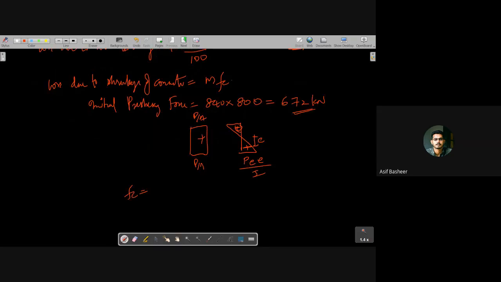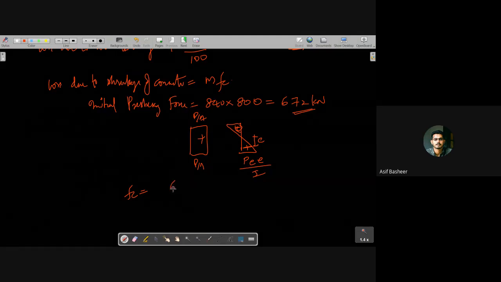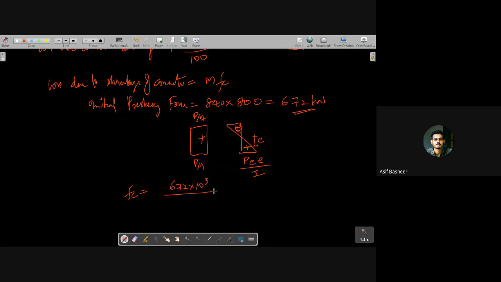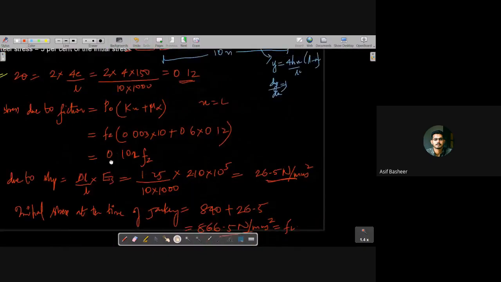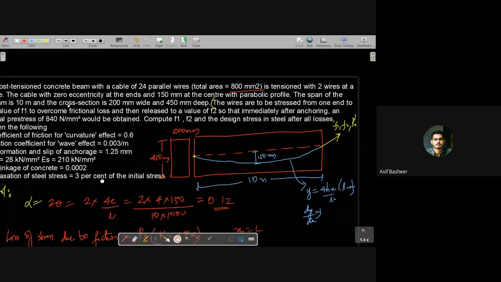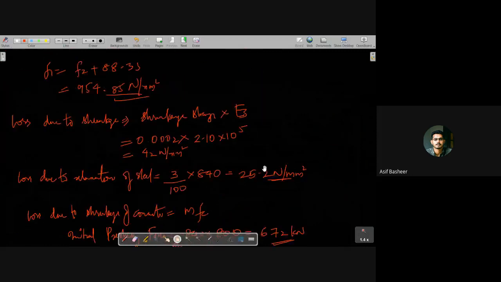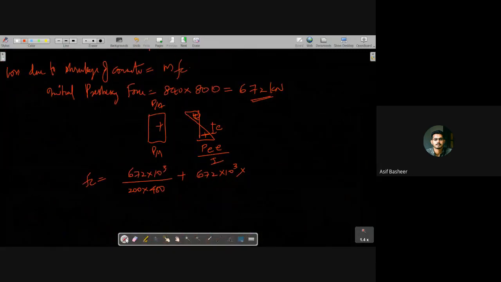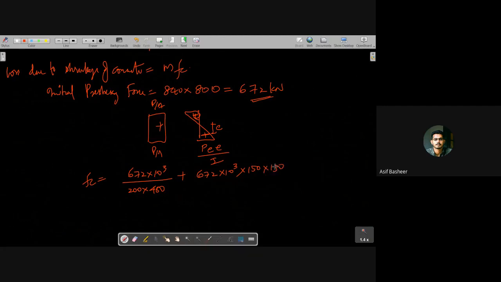That is, fc equals P/A, that is 672 into 10³ divided by the area of the concrete, that is 200 into 450, plus P into e, that is 672 into 10³ into e, where eccentricity is given as 150 mm, into 150 into 150 by bd³/12. Can you tell me this value?